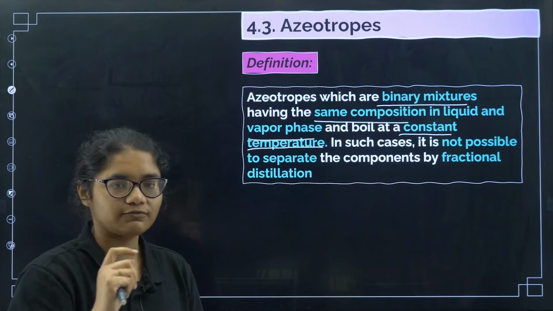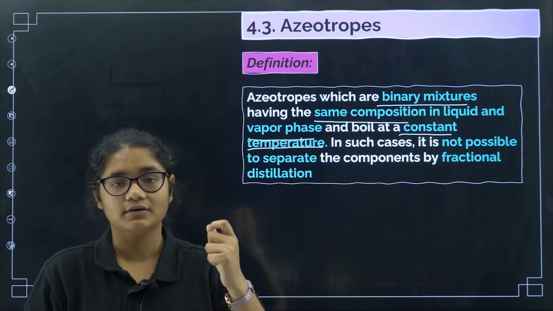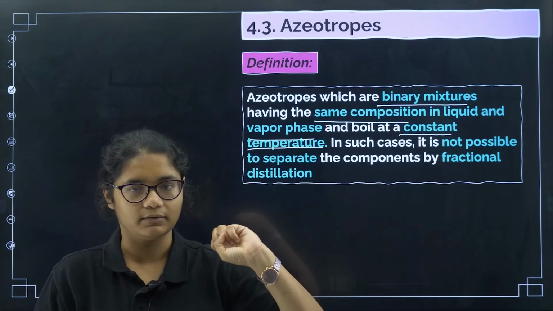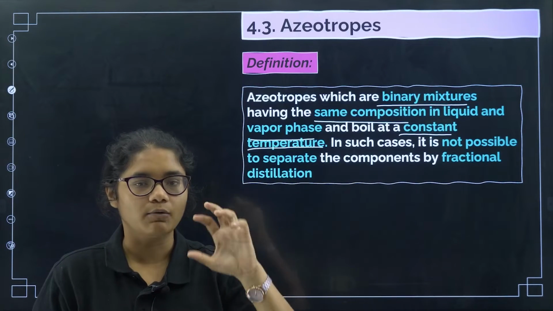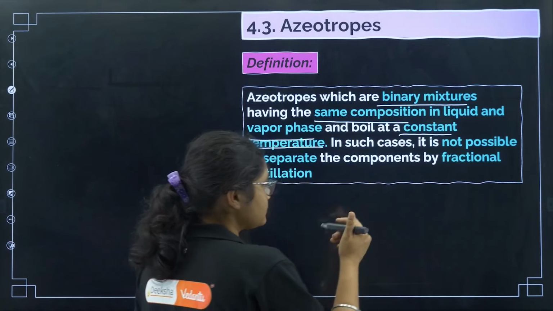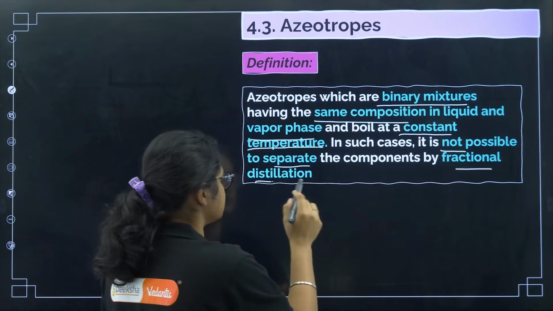If you have two components A and B, they will have their separate boiling points, but once they become an azeotrope, they both will boil at the same point. They will have a common boiling point where both boil at a constant temperature. In such a case it is not possible to separate the components by fractional distillation.